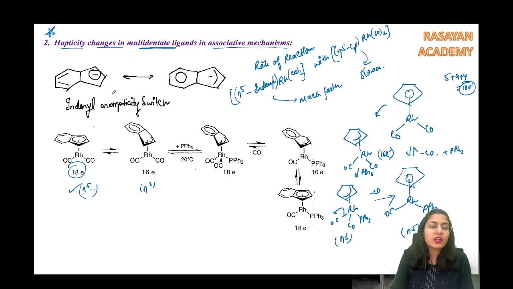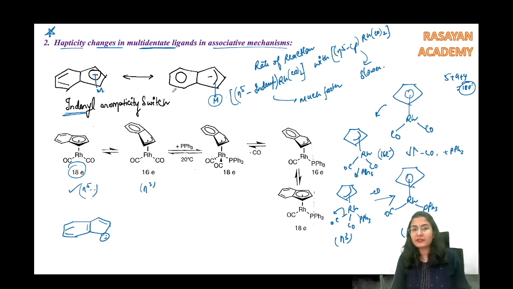Because when you are doing a hapticity change in the indenyl system, this is known as the indenyl system in this way. So when you are doing such a change over here, the other half of the molecule is going to become aromatic. Let's say I'm going from eta 5 metal to eta 3 metal, then what happens, the other ring becomes aromatic. इसको हम बोलते हैं aromatic switch.